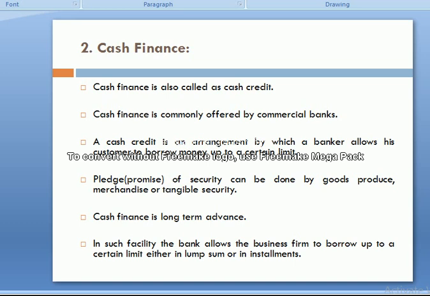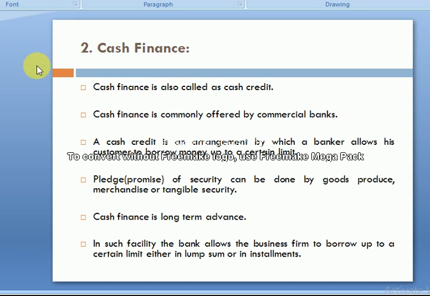In such a facility, the bank allows business firms to borrow up to a certain limit, either in a lump sum or in installments. So cash finance can be short term as well as long term. It is optional. Short term is up to 1 year, and long term is more than 1 year.